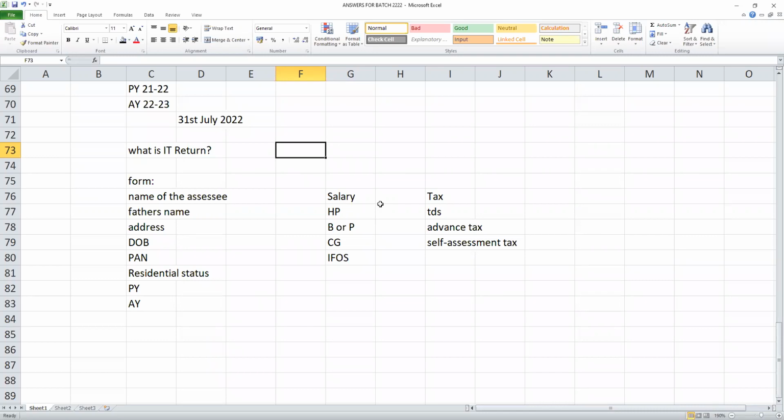Suppose, for example, out of 100, for 5% they will select for scrutiny. Notice will be issued. They will call you for inquiry. They will ask you all the details like bank details, etc., and they will check with what you have filed. So if you declare properly, no problem.